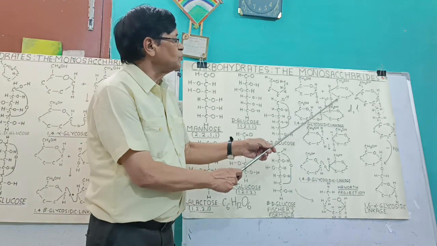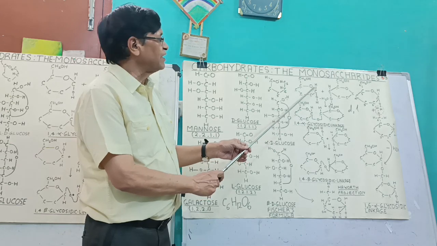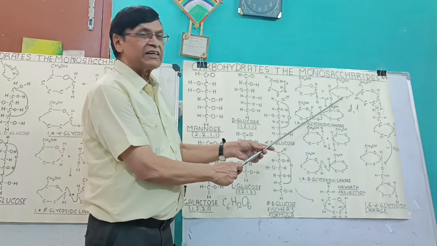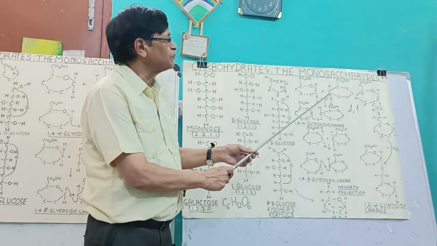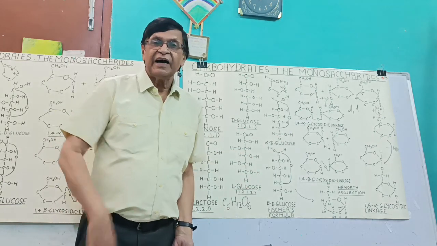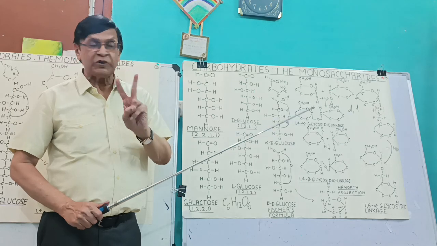When 2 monosaccharide units combine, here carbon number 1, hydrogen and OH, here another monosaccharide in which carbon number 4, hydrogen and OH, right? And you know what happens when 2 hydroxyl groups come very close to each other.